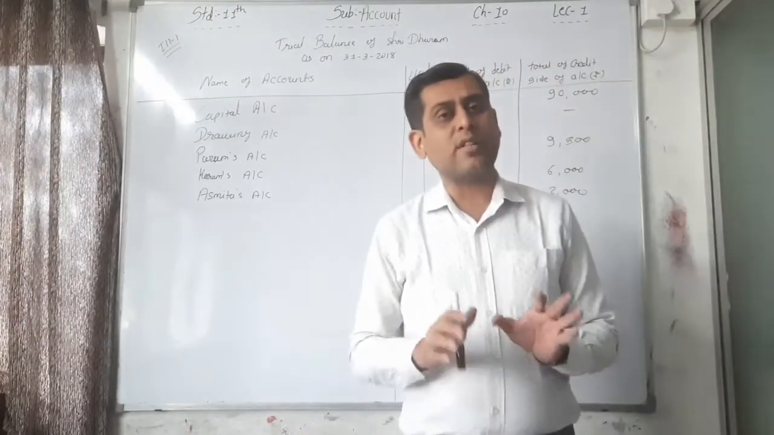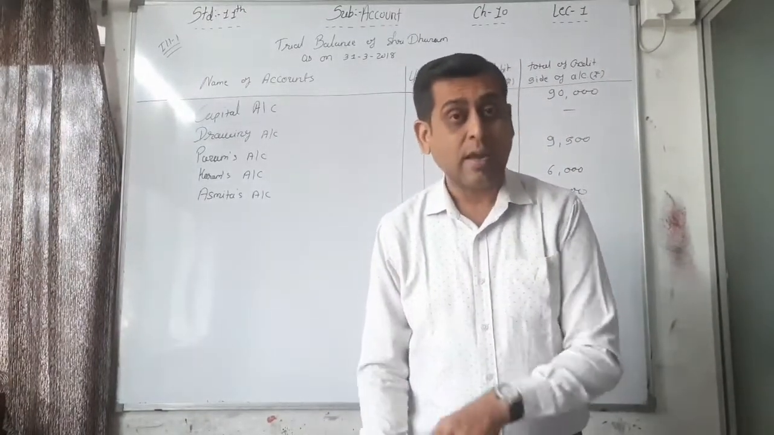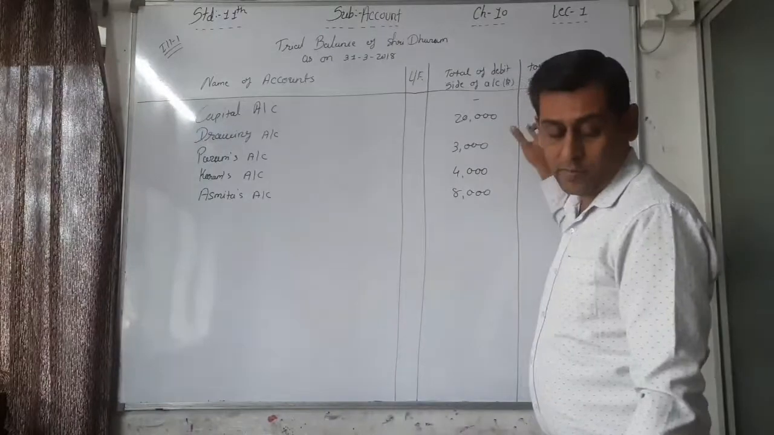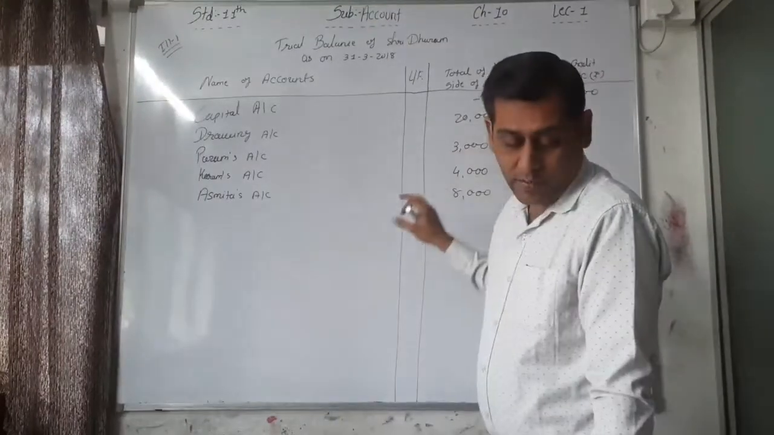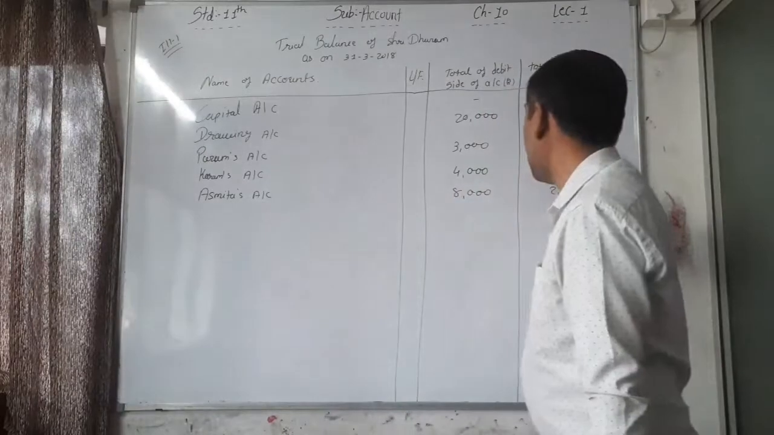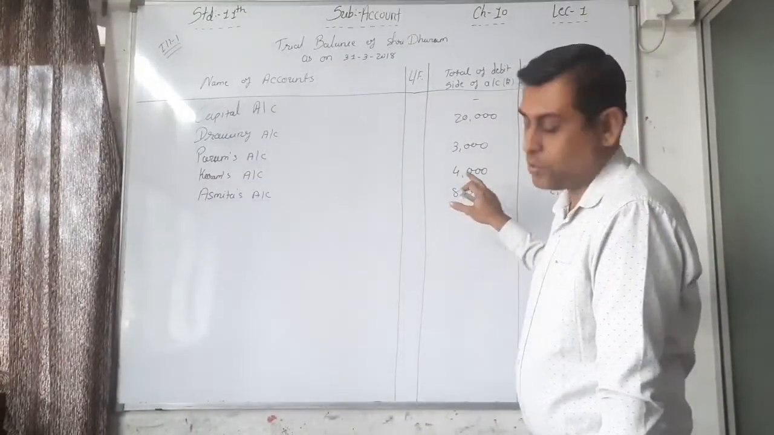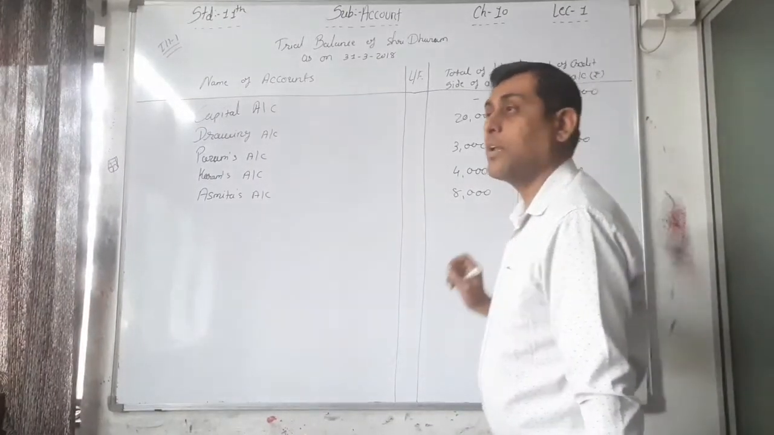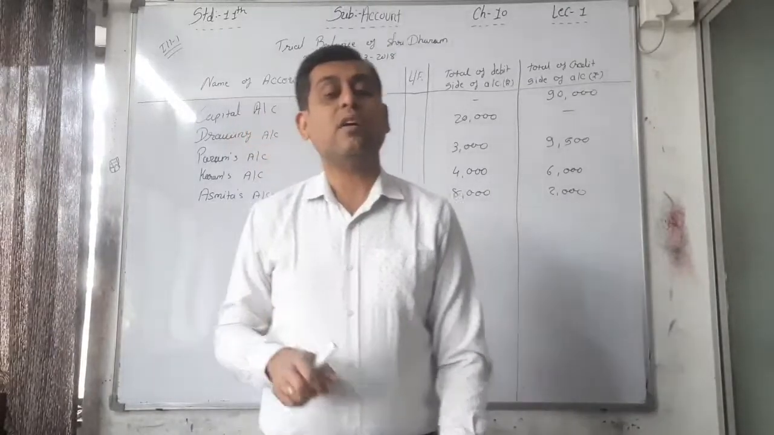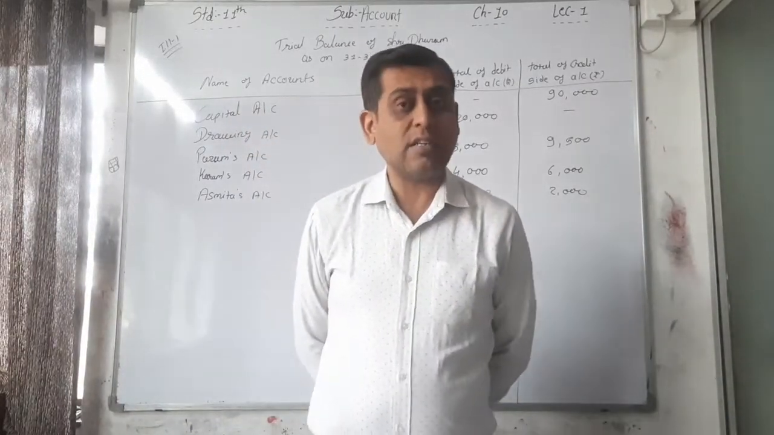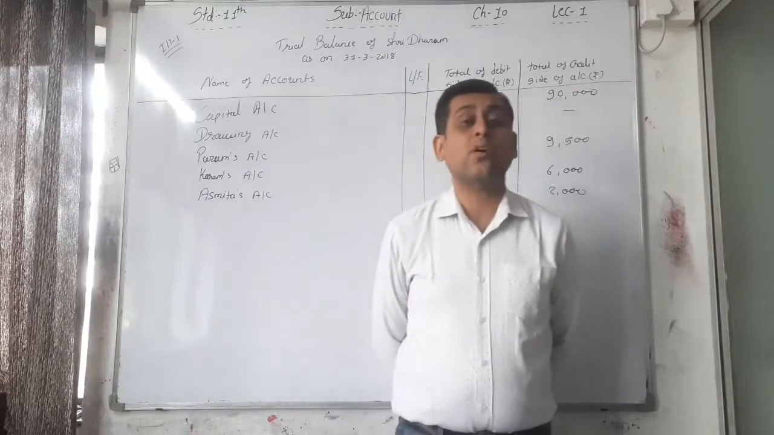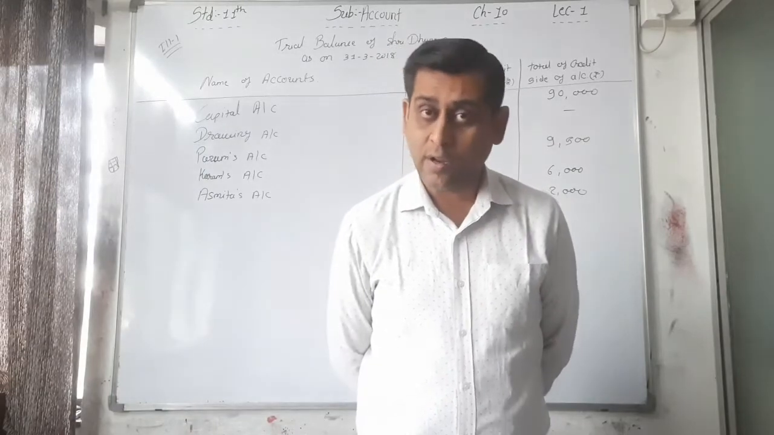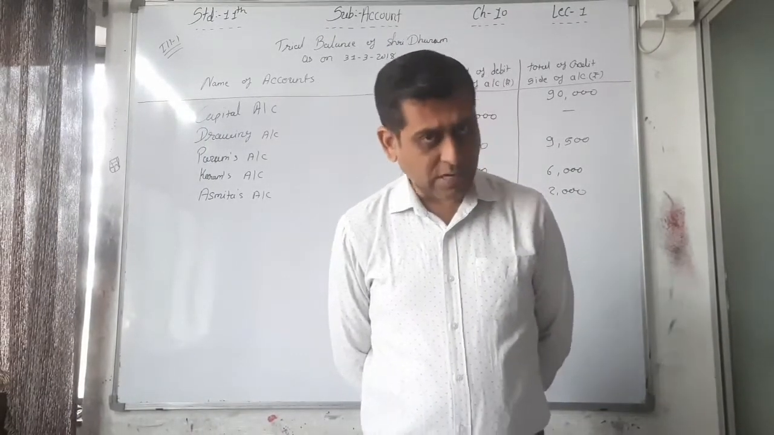See, in the total method, you just have to see the question and turn the page. What is the answer? Capital account as it is 90,000, drawing account as it is 20,000, Param's account as it is 3,000 and 9,500, then Karam's account 4,000 as it is and 6,000, and Asmita's account 8,000 and 2,000 as it is. That means in this method, that is in illustration 1, you just have to copy the question and write down the answer. Your answer is already given in the question. So please write that down.